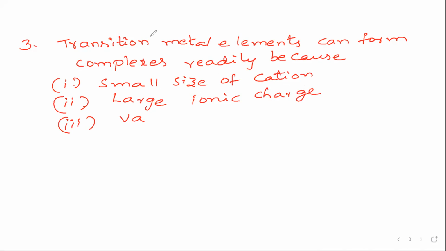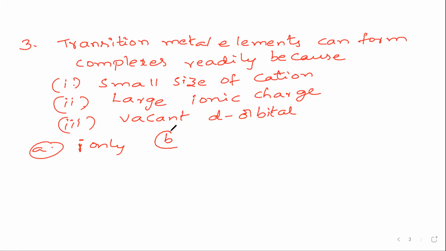It is vacant d orbitals. Now option A, it is first only. Option B, it is second only. Option C, it is 1 and 2.